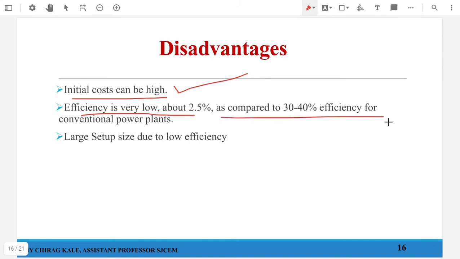What is the working efficiency of your normal coal powered thermal power plant? It is around 36-37%, around 40% max. Okay, but compared to this it is only around 2.5%. And the large size setup, due to lower efficiency, the bulk is quite big, the cost is high, and even the maintenance cost is high because we use corrosive water, that is seawater, and your plant's life is comparatively very less.